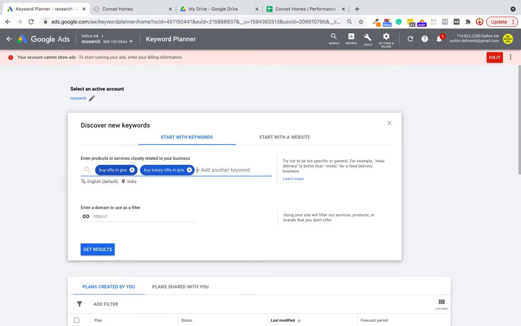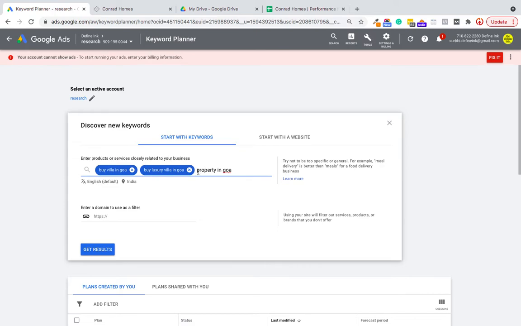Here we are focusing on this "buy" and "Goa" keyword because if somebody is just writing "luxury villa in Goa," they should not be the one who is actually looking to buy the property. We can use "property in Goa" or "buy property in Goa."